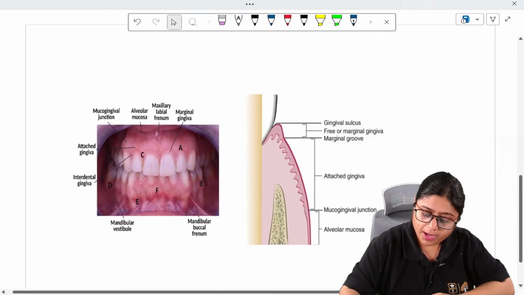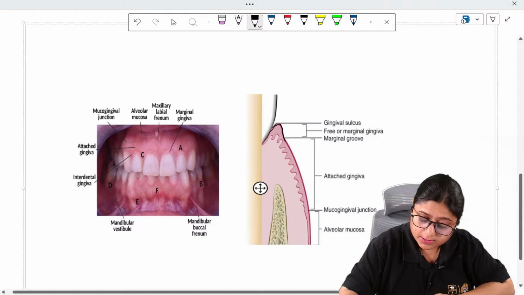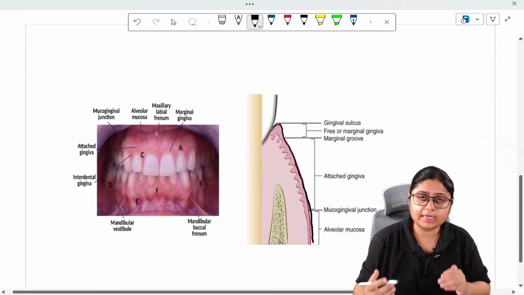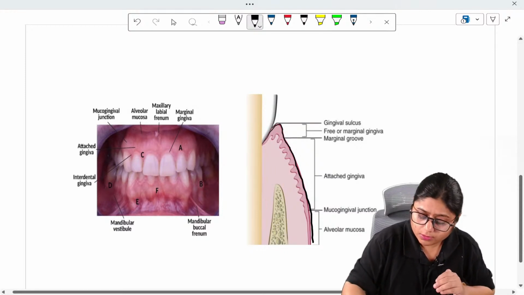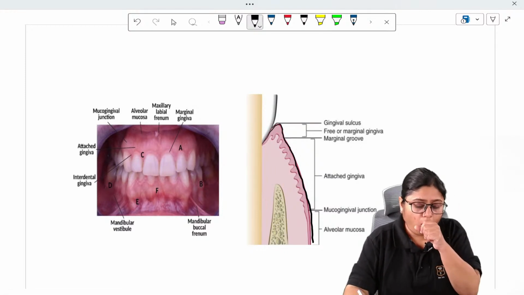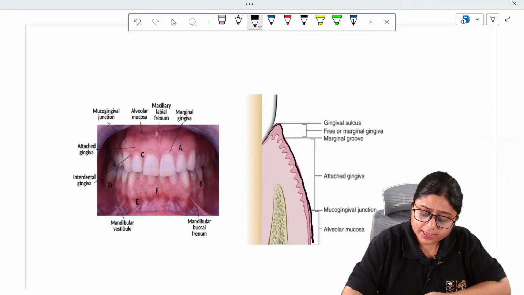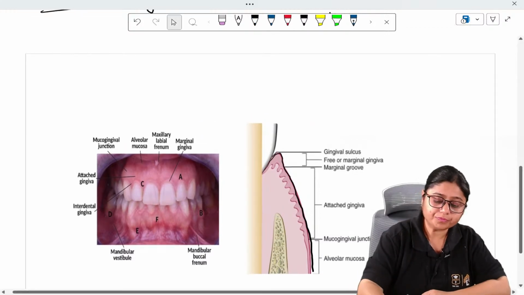So this whole part which you see here is your gingiva, which is covering the bone and the roots of the tooth. Okay, understood?